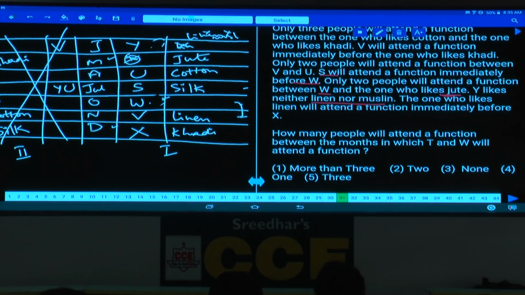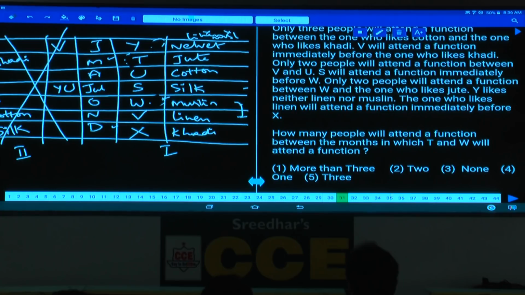And what is left over here? This muslin cannot be liked by Y. Hence, this muslin must be liked by W. Then who is the person left over here? 1 person and 1 fabric is left over. T is the person left over. And the fabric? Velvet. Now velvet is the fabric left over. Now this is how these 7 persons on 7 different months like 7 different fabrics.